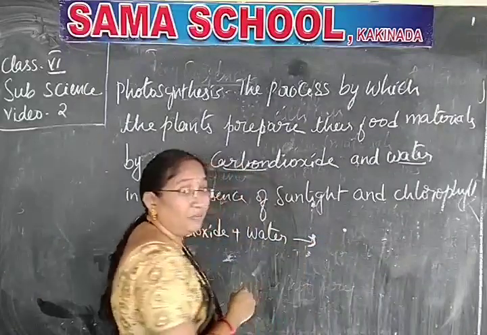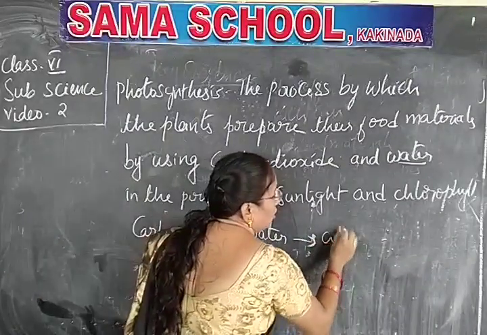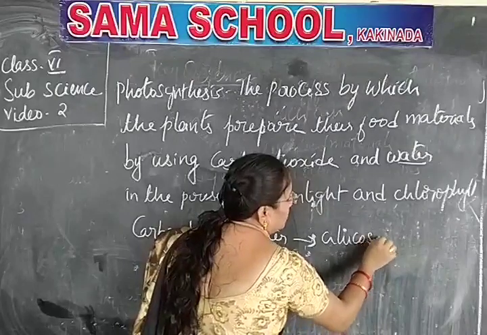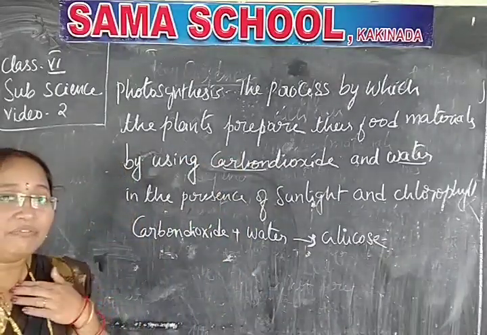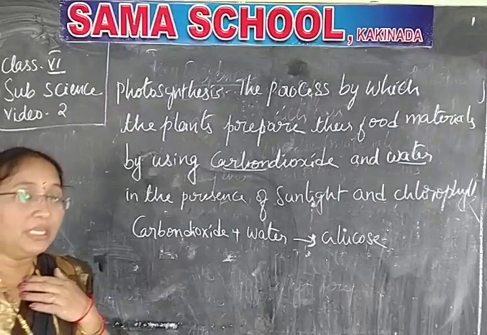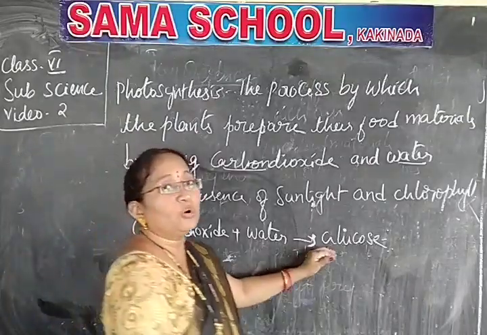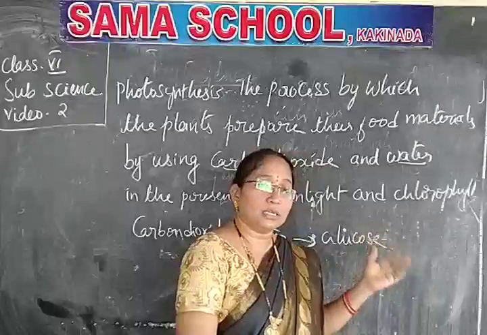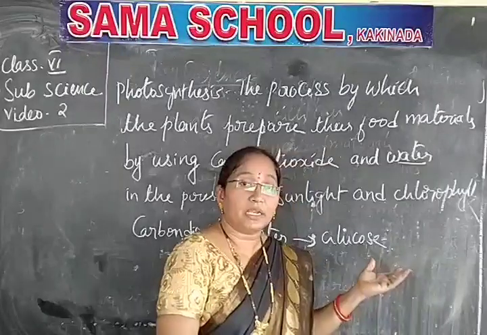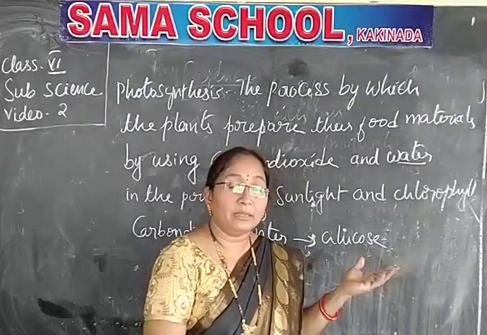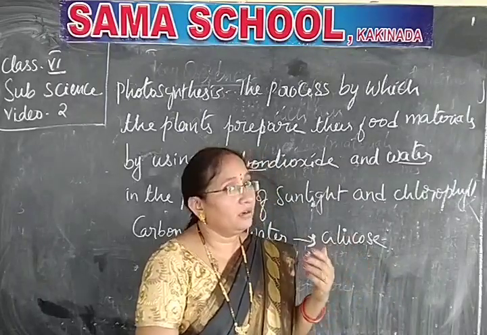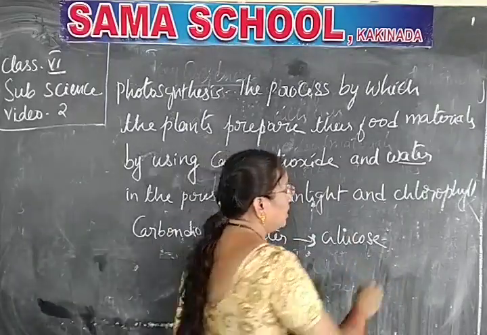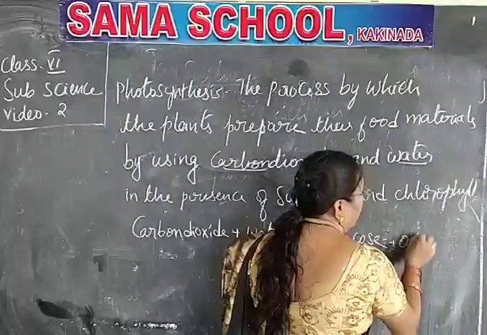The food will be in the form of glucose or starch. The food we get from the plants will be in the form of glucose, starch and other substances. The main food items you will be learning are carbohydrates, proteins and fats. Understand? Glucose. And what else?